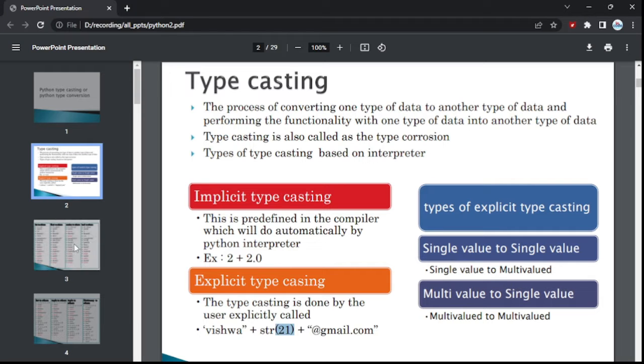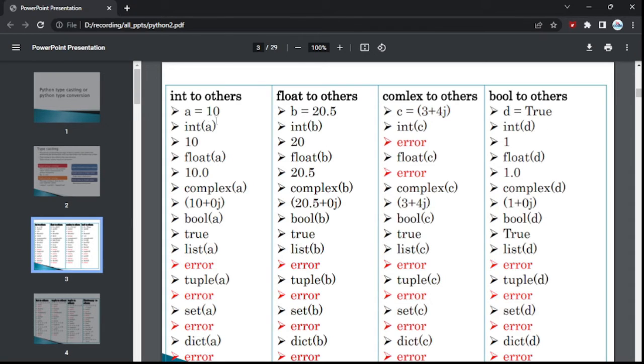Next, let's see: by taking one integer value, can we convert it to float, complex, or boolean? Here I have listed them, you can refer to it. It is very easy, but you have to remember these errors that are coming now. This is very critical. You have to know about all of these, and then you can perform any typecasting with respect to any numbers.